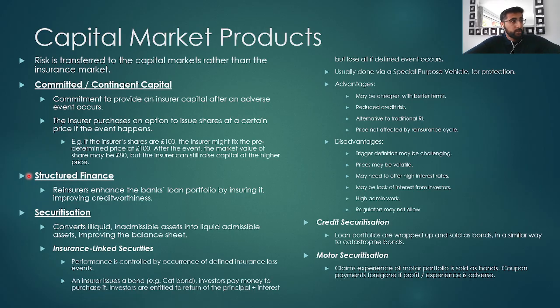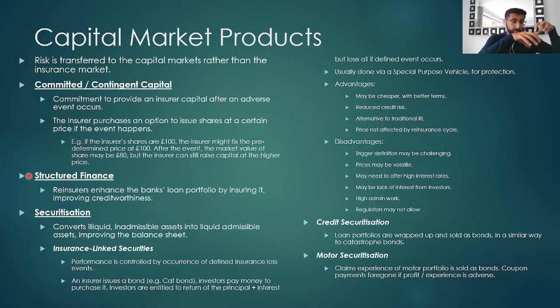Another example of capital market products is securitization. This is where the insurance company converts illiquid, inadmissible assets into liquid, admissible assets for solvency, which improves the balance sheet. And there are three ways that we can do this. The first is insurance-linked securities. This is where the performance of the security is controlled by the occurrence of a defined insurance loss event.